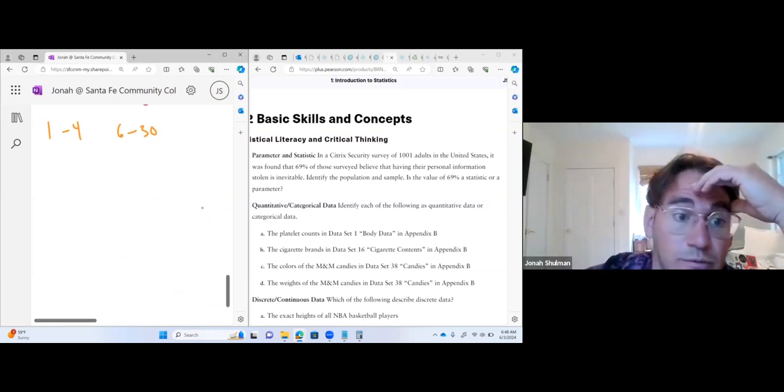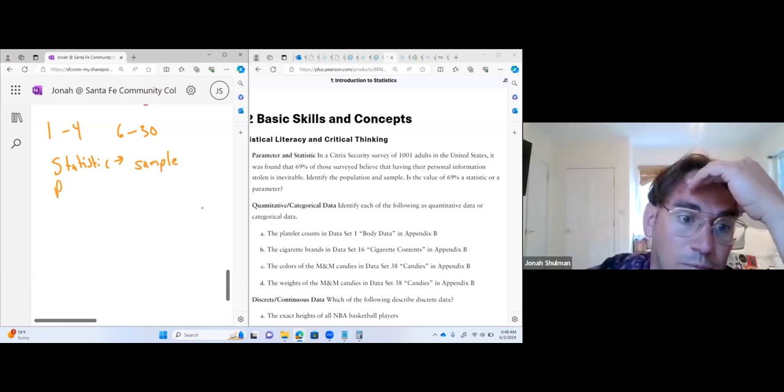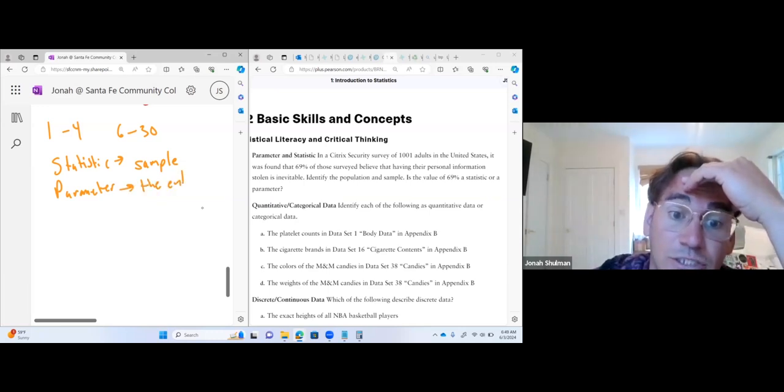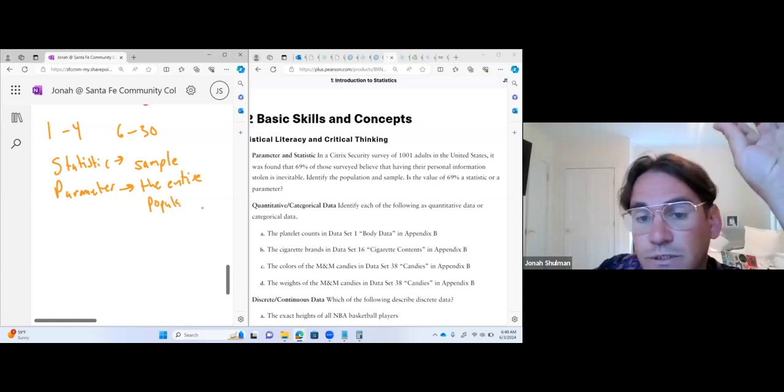This is a good thing to start with. A statistic is for just who we got, the small sample. And a parameter is if it is for the entire population. So can we make a judgment on the entire population? That's the difference between these two terms.